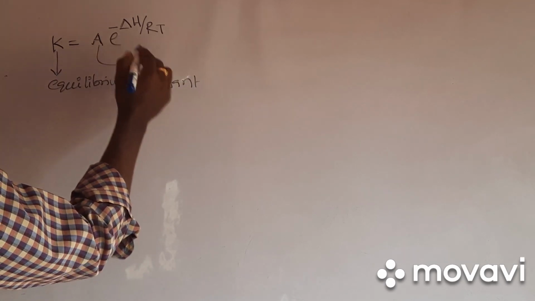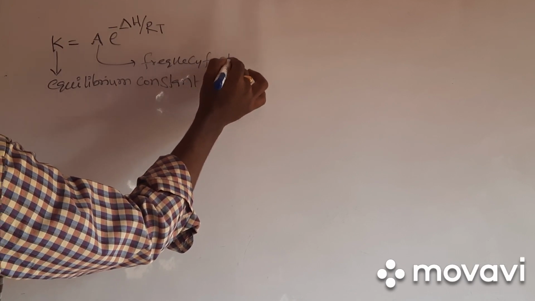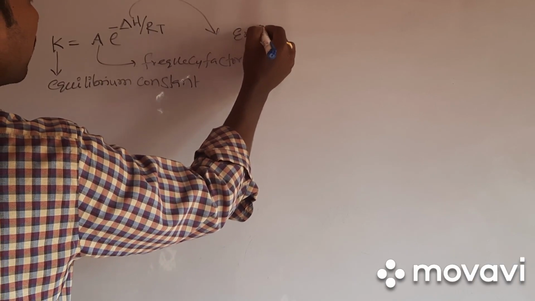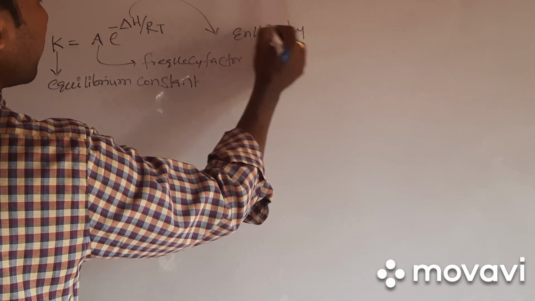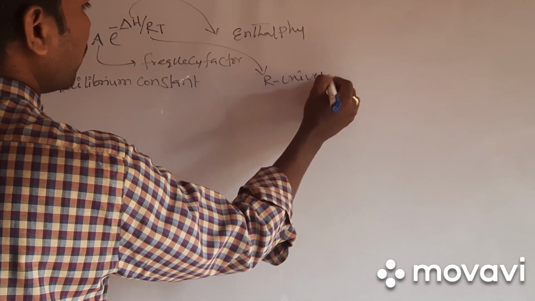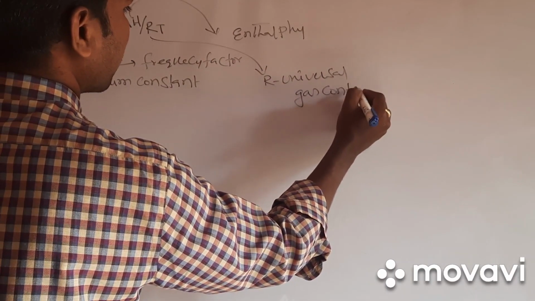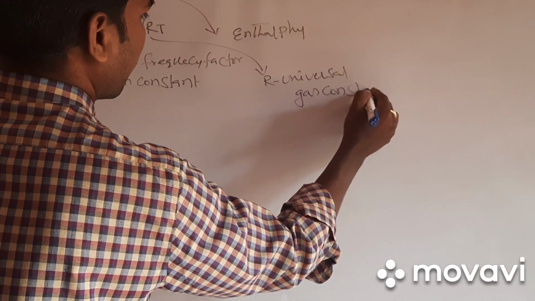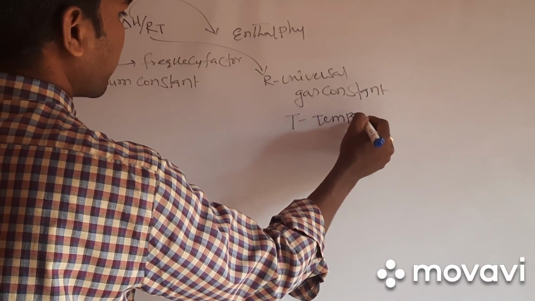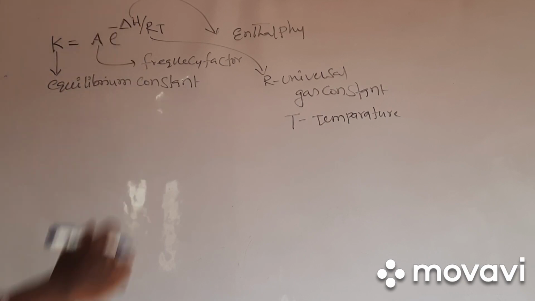A stands for frequency factor. Delta H stands for enthalpy. R stands for universal gas constant. And T stands for temperature. So this is the information regarding the relation between equilibrium constant and temperature.